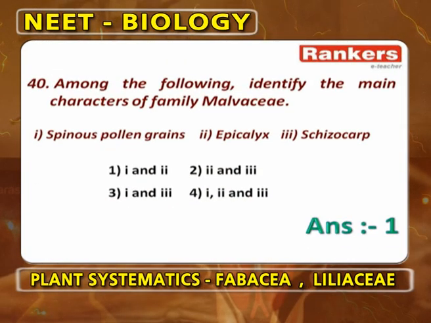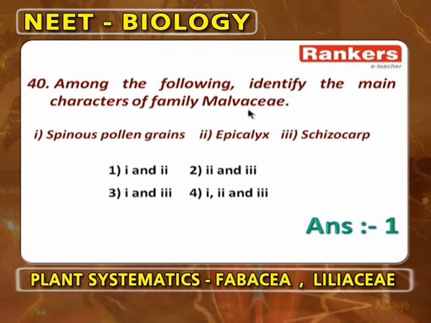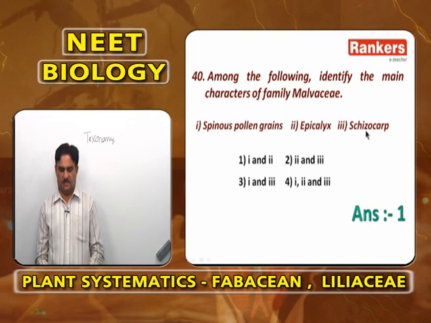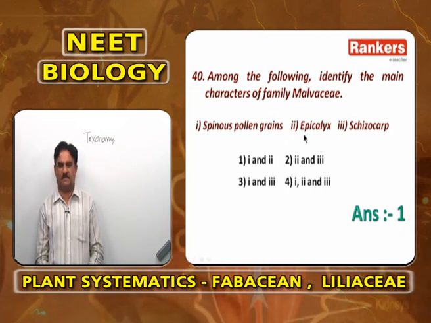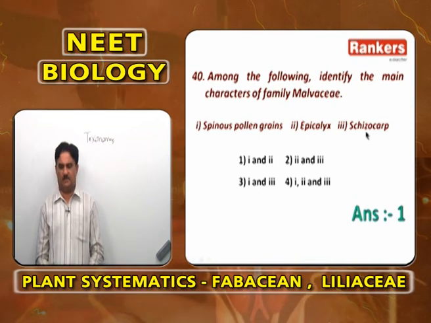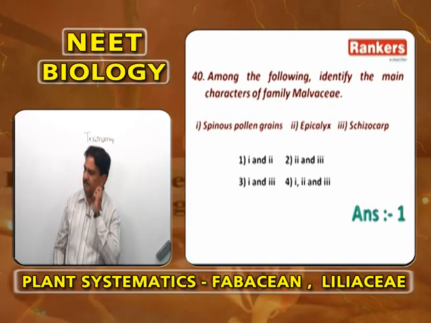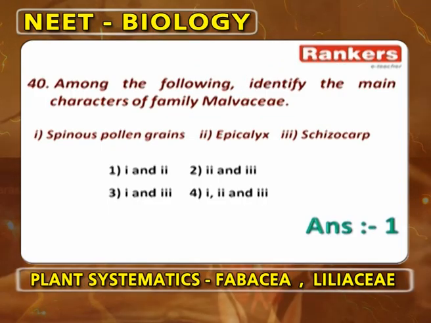Among the following, identify the main characters of the family Malvaceae. We have given 3 characters: spinous pollen grains, epicalyx, schizocarp. Spinous pollen grains are found only in Malvaceae. Epicalyx is found in Malvaceae, but there are some exceptions like Sida and Abutilon. Schizocarp is found only in Sida and Abutilon, not in all the plants of Malvaceae, but epicalyx is found in the majority of the plants of Malvaceae. So, the answer will be 1 and 2, spinous pollen grains and epicalyx.